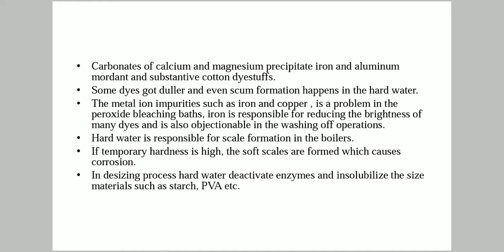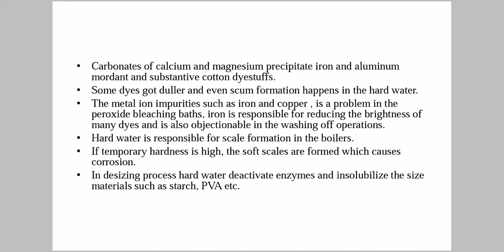Metal ion impurities such as iron and copper are a problem for the peroxide bleaching bath. Iron reduces the brightness of many dyes, and it is also objectionable in washing operations. We can't even use iron-rich water for wash operations. Hard water is also responsible for scale formation in boilers.